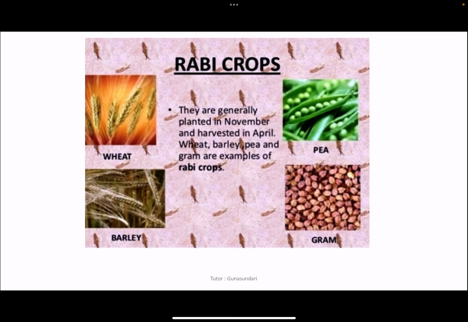And the next one is the rabi crops, and it is grown in the winter season. So this is grown in winter season and harvested in April month. Wheat, barley, pea and gram are examples for rabi crops. Besides these, pulses and vegetables are also grown during summer at many places.